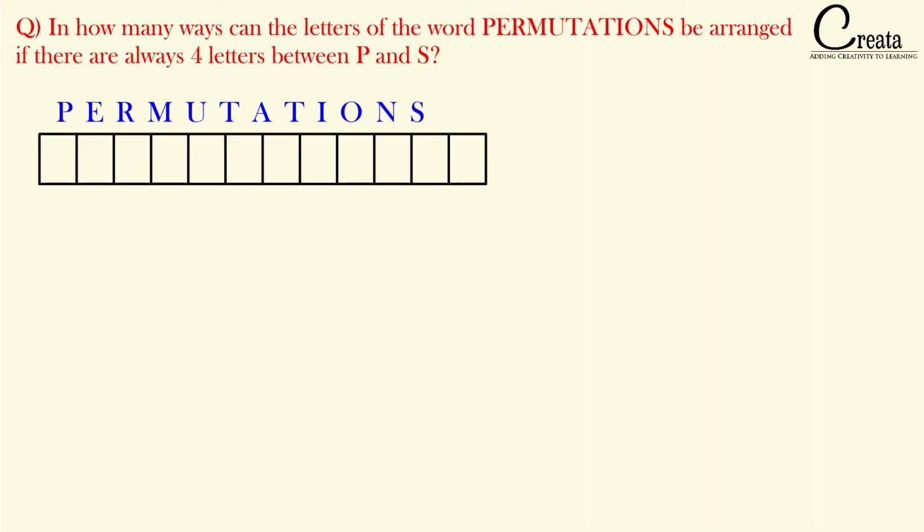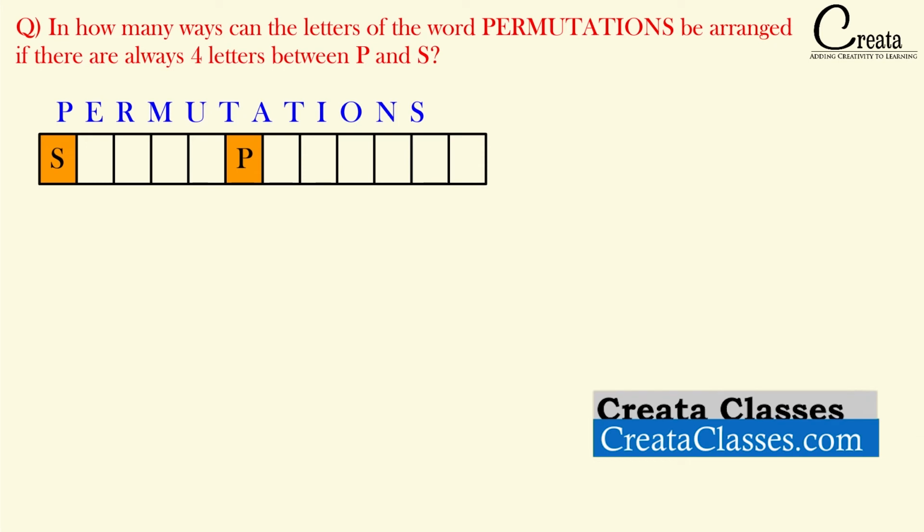We have 12 slots. If we put the letter P in the first place, then we have to put the letter S in the 6th place, because we have to leave 4 vacant places in between P and S. This is the condition given: there should be 4 letters between P and S. Either S can come here or P can come here. So first of all, let's see what the various cases are in which there is a 4-letter gap between the letters P and S.